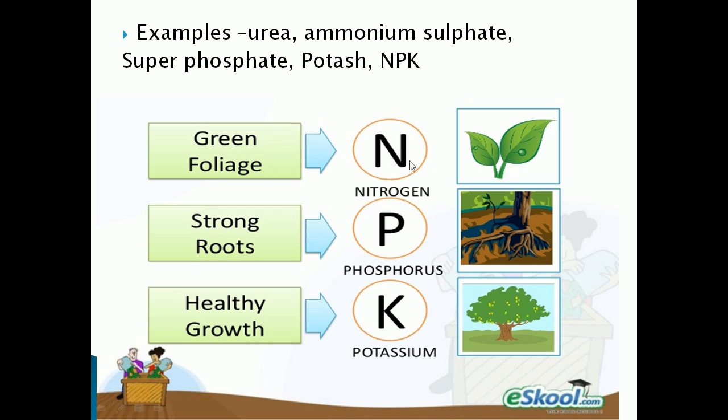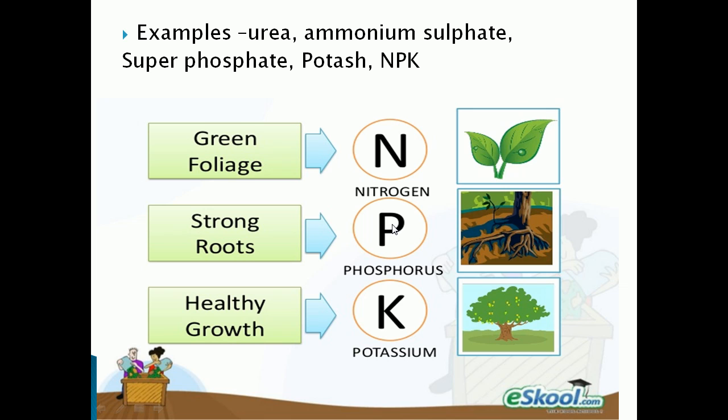In this picture you can see the advantages of using the chemical fertilizer NPK. N is for nitrogen. If we supply nitrogen, it results in proper growth of leaves, that is, green foliage, with a proper greenish color in the leaf.